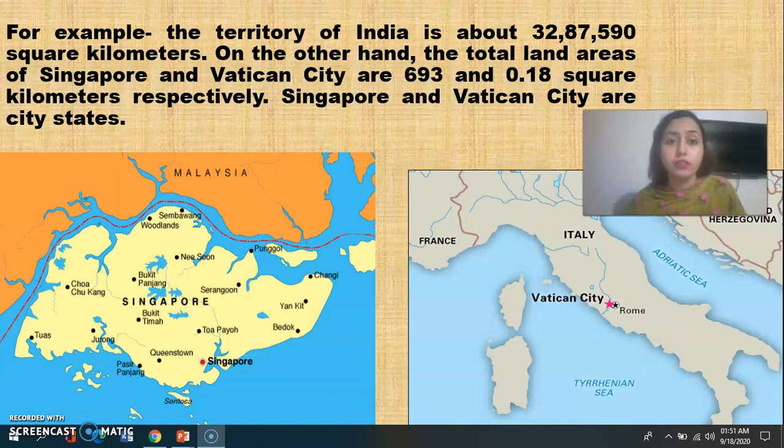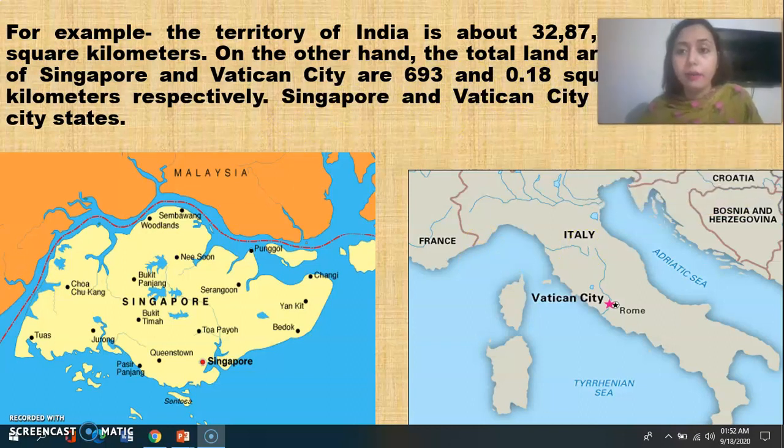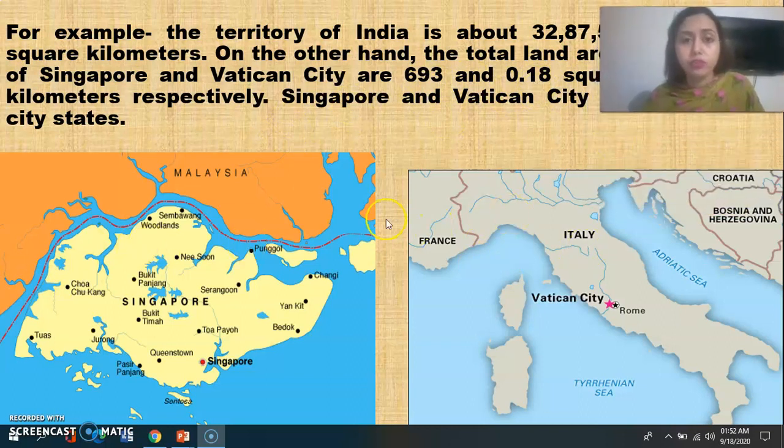On the other hand, the total land areas of Singapore and Vatican City are 693 and 0.18 square kilometers respectively. It means for Singapore it is 693 square kilometers. For Vatican City it is 0.18. So I have given you two pictures of maps of those two states.